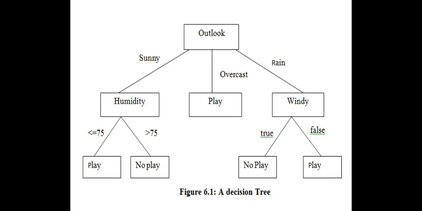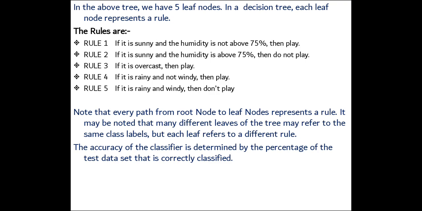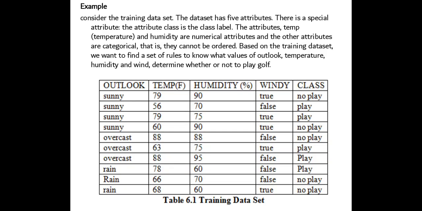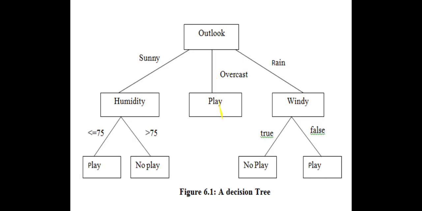If it is sunny and the humidity is above 75 percentage, then do not play. Here you can see another rule: if it is sunny and the humidity is above 75 percentage, then do not play. If the humidity is high, then he can't play, right? If it is overcast, then play. So in overcast we have play. If it is overcast, then he can play.